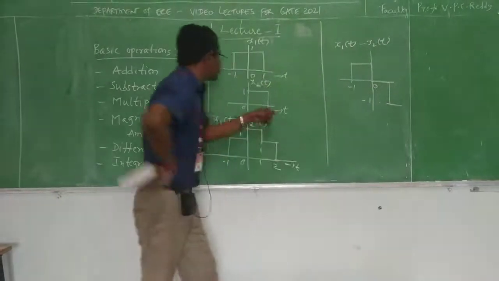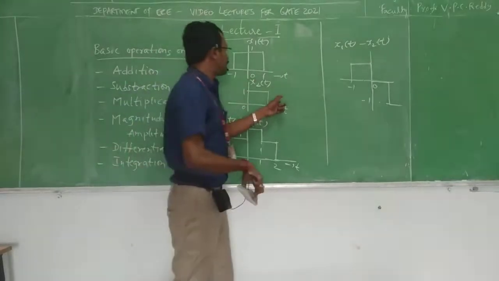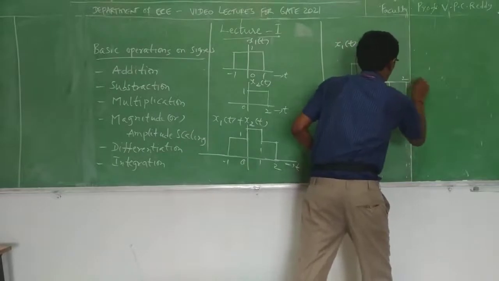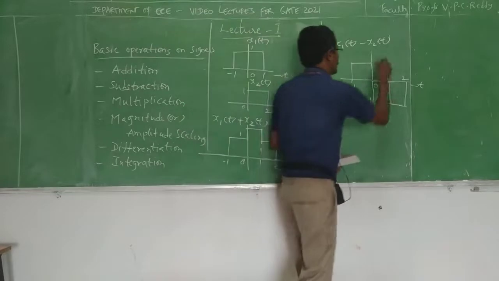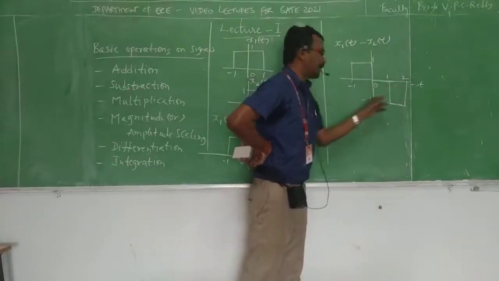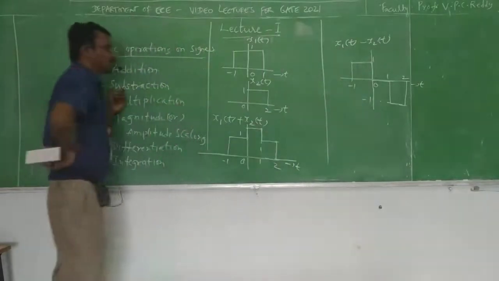From 2 onwards, here the magnitude is 0, here also 0, that's why the signal is 0 from 2 to infinity. So from -1 to 0, the magnitude is 1; from 0 to 1, the magnitude is 0; from 1 to 2, the magnitude is -1. So this is about subtraction of two signals.